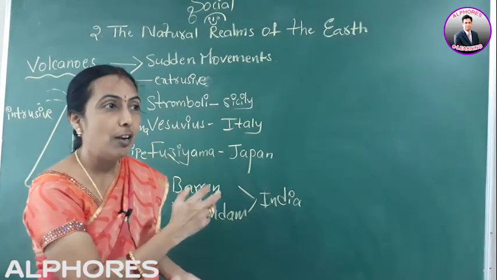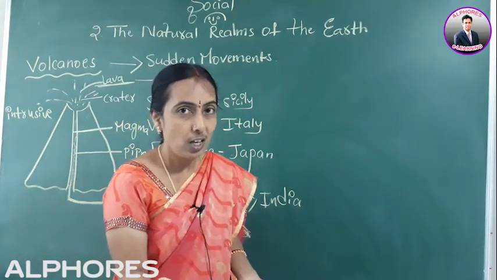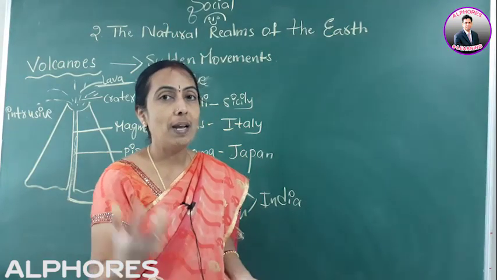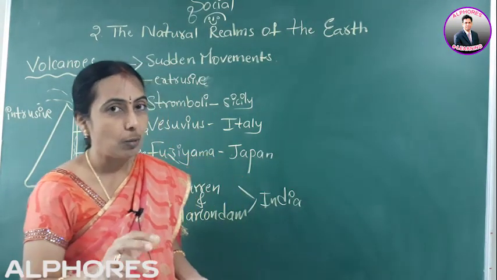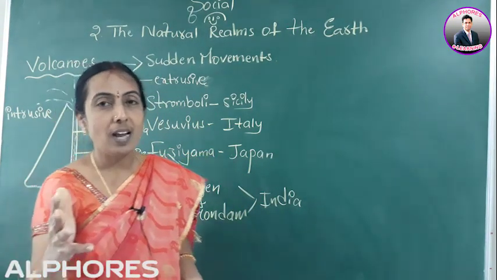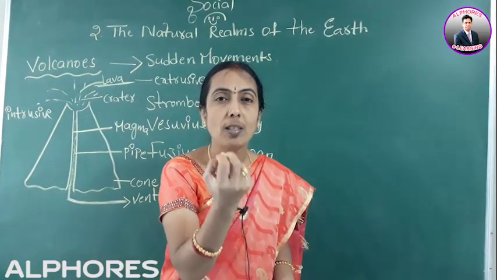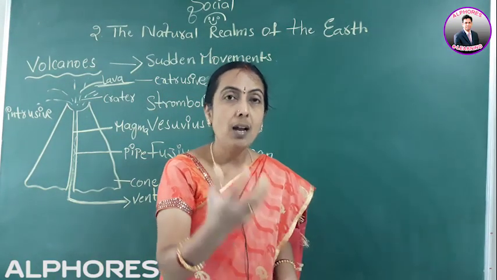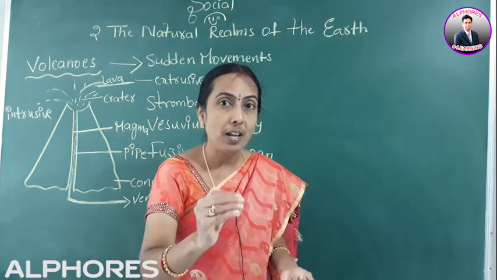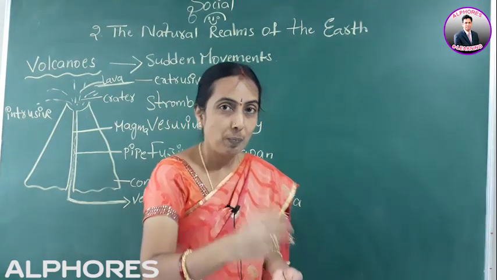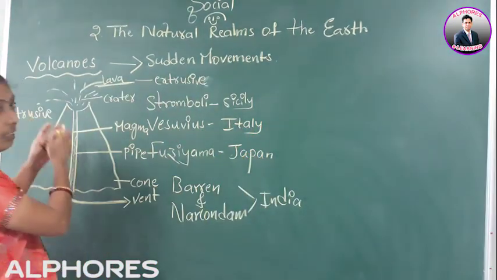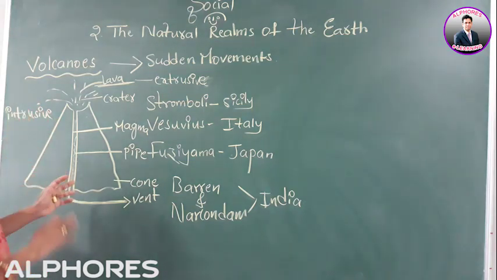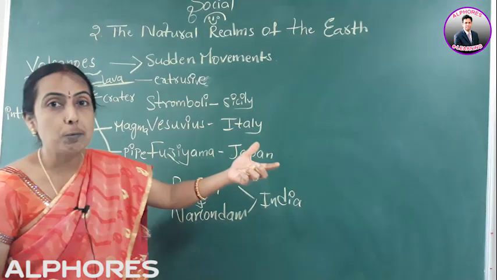When these solid rocks are turning into liquids, a huge amount of water vapor and gases will be released. That water vapor and those gases will exert much pressure on the magma. Then the magma will try to find a way from where it can escape. Then it will come out of the earth in this format. This is called central type of eruption.